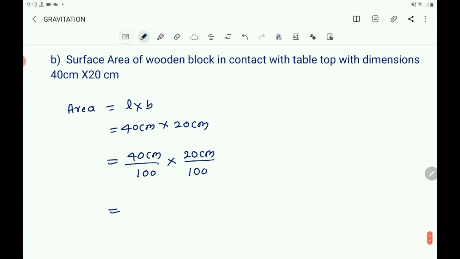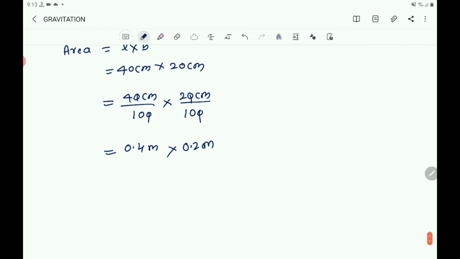Then 0 0 cancels, 4 by 10 means 0.4 m, 0 0 cancels, 2 by 10 means 0.2 m, m it is. Then you will get 4 2s are 8, and here 1 place, 2 digits are there after the decimal point. So you write 0.08 m square.